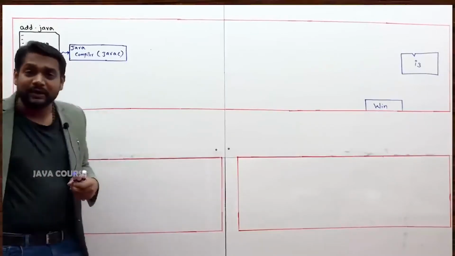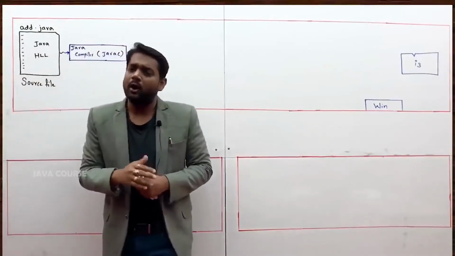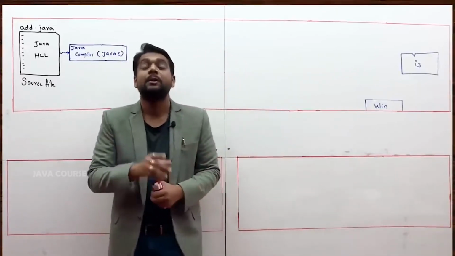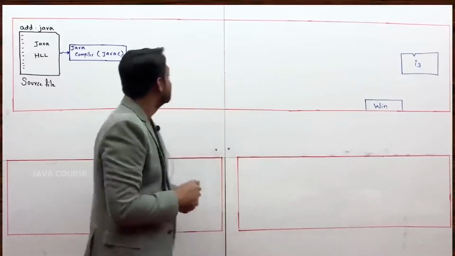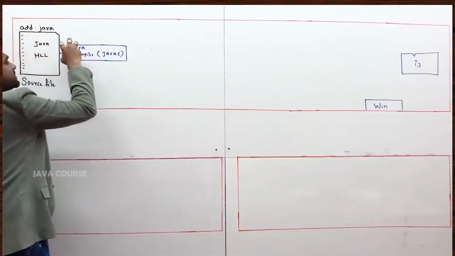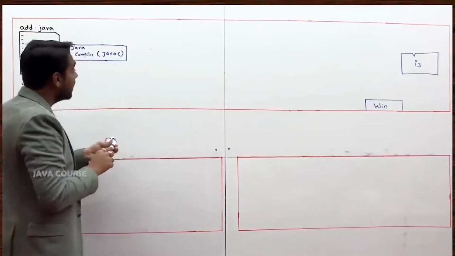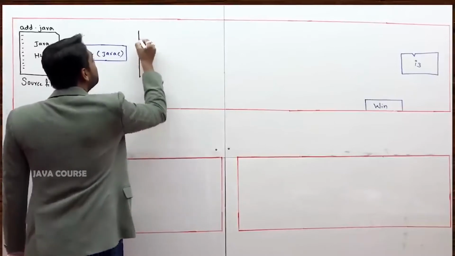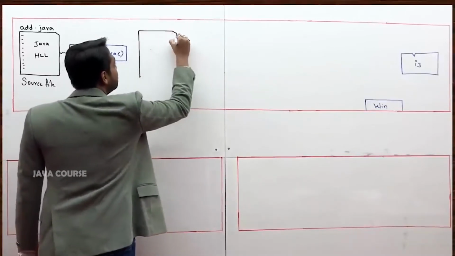What any other compilers before Java did? All converted the high level language statements to something called as machine level language. But your Java compiler will take all the high level language statements as input and produce us something called as byte codes as output,